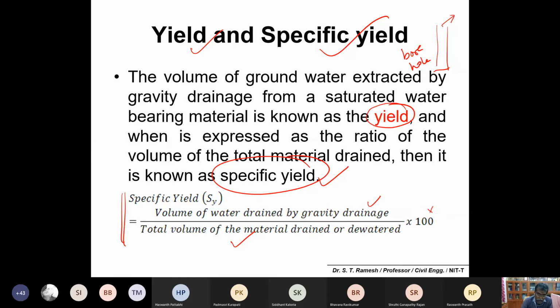What is specific yield now? Specific yield is the ratio between the volume of water drained by gravity divided by the total volume of water which is available for dewatering or draining. Is it okay? Yes, sir.